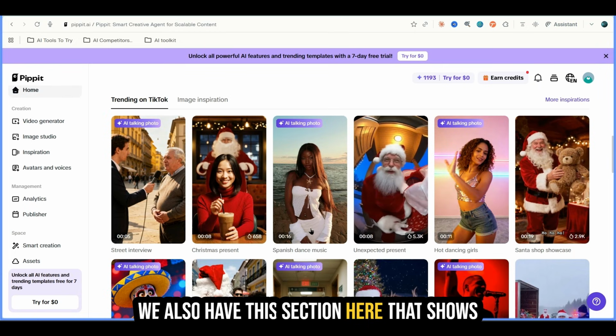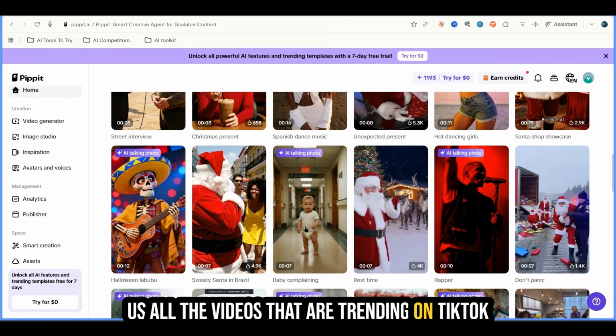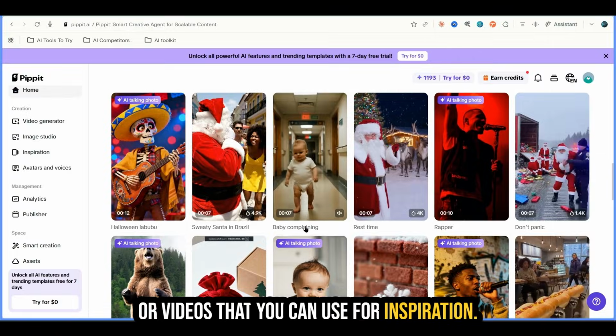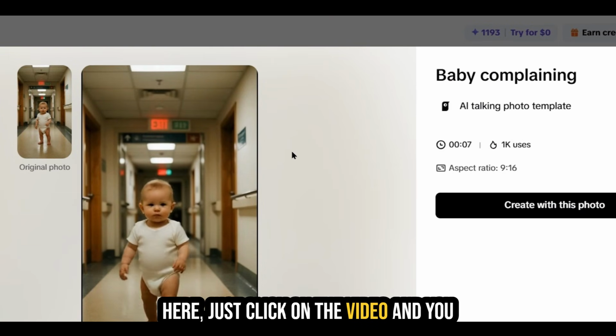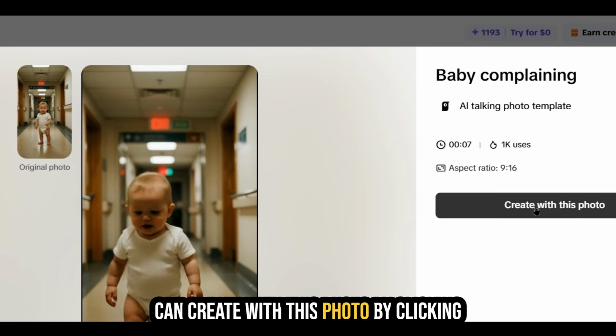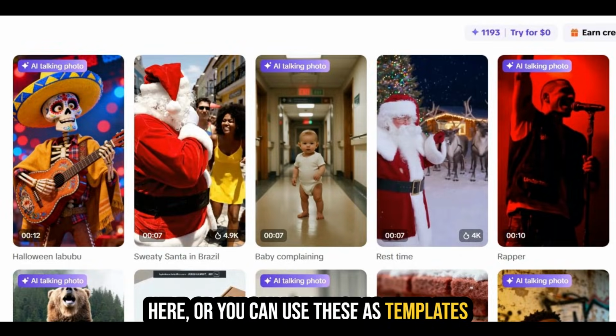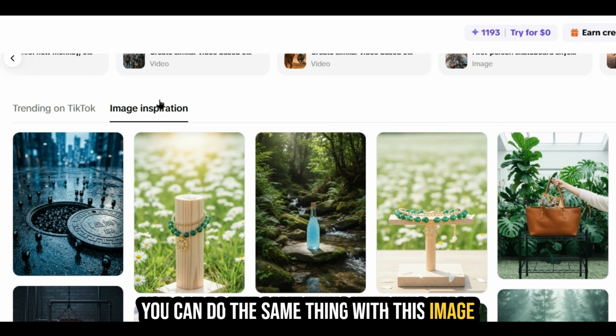We also have this section here that shows us all the videos that are trending on TikTok or videos that you can use for inspiration. So let's say you wanted to use this here. Just click on the video and you can create with this photo by clicking here, or you can use these as templates. And you can do the same thing with this image inspiration tab.